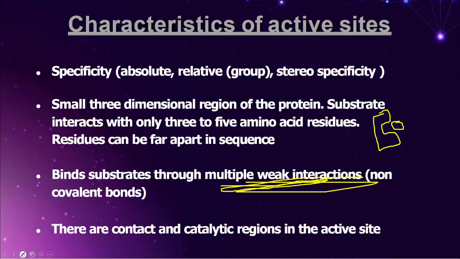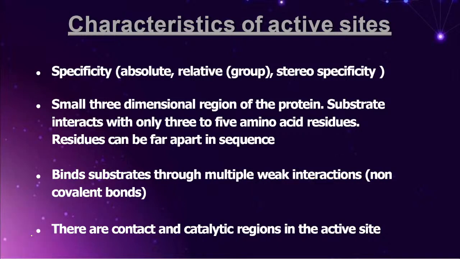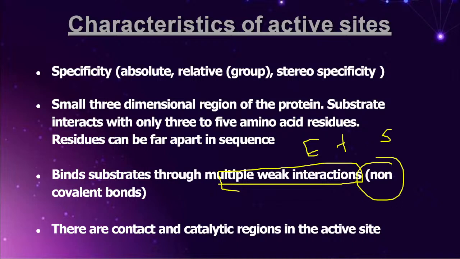This is a very important point you have to remember. In a given 4-marker question, we can get statements on this. Always it is multiple weak interactions. Friends, since the interaction is weak, that is the reason we can easily separate the enzyme and substrate, because the interactions are non-covalent bonds.